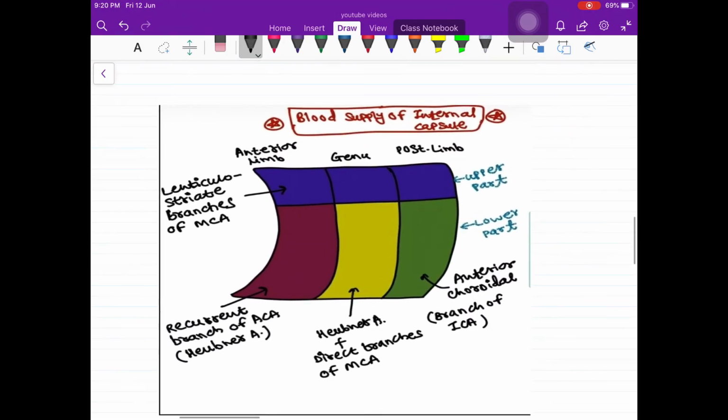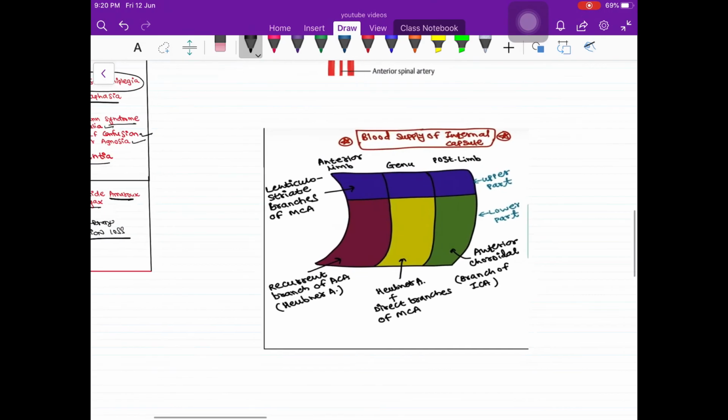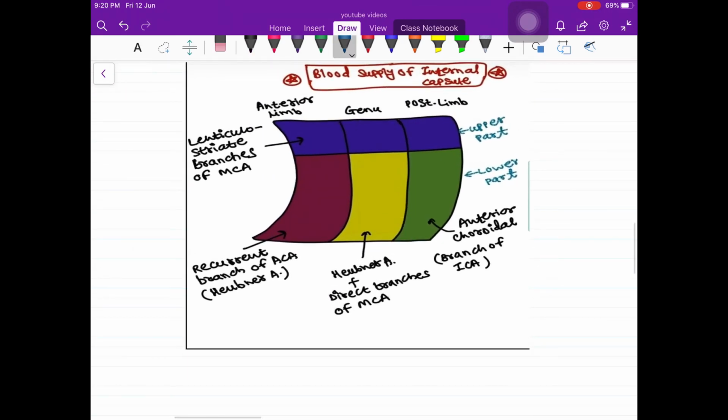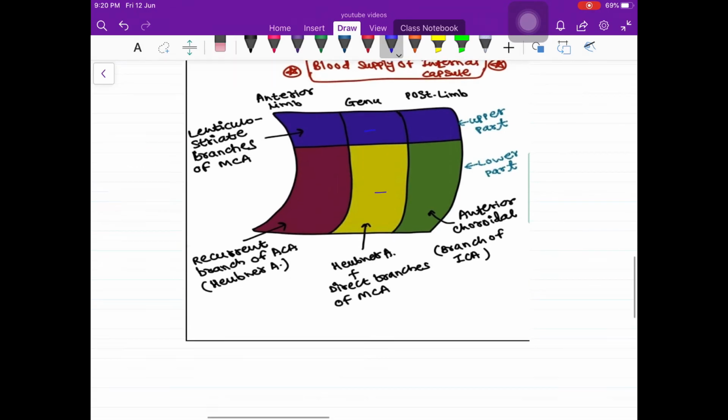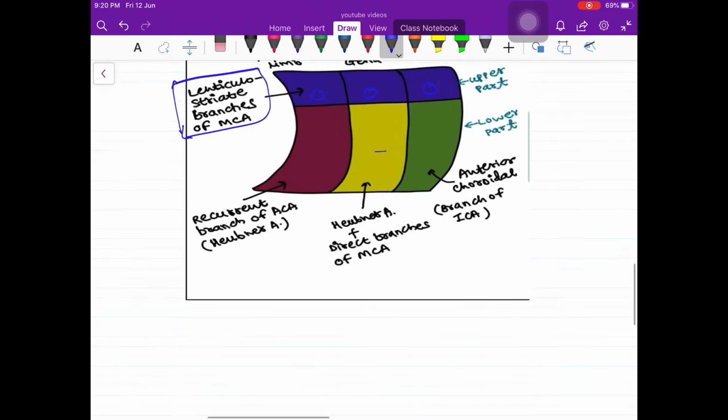Now we will shortly discuss the blood supply of the internal capsule here only. So the internal capsule is made up of the anterior limb, the genu and the posterior limb, and each part is divided into 2 parts, like upper part and lower part. So the upper part of the anterior limb, genu and posterior limb is supplied by lenticulostriate branches of middle cerebral artery.